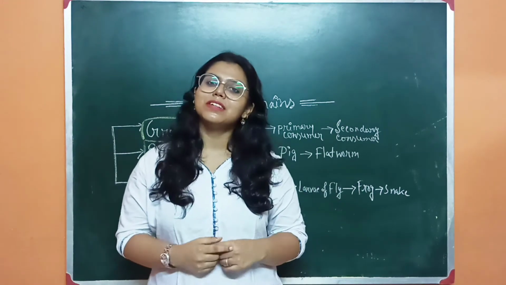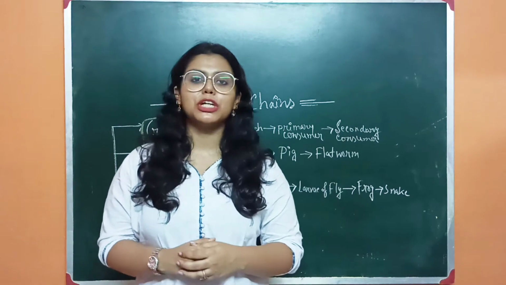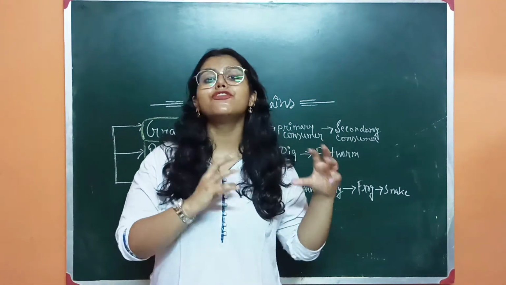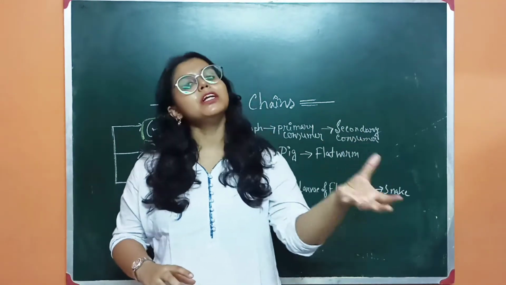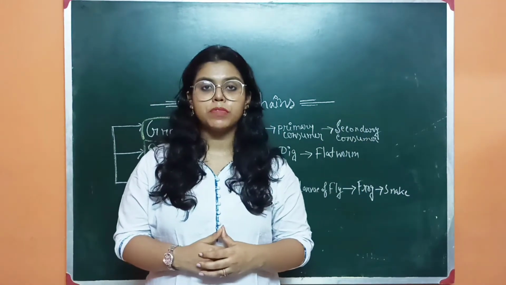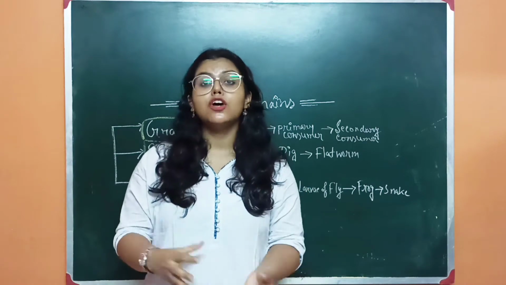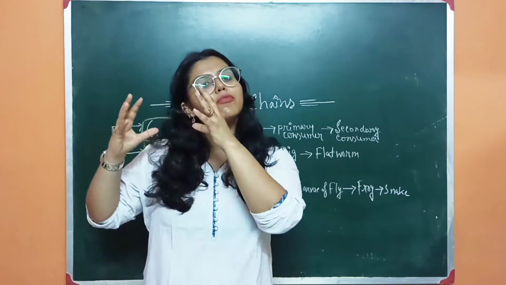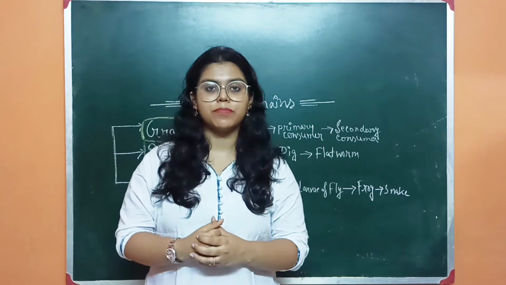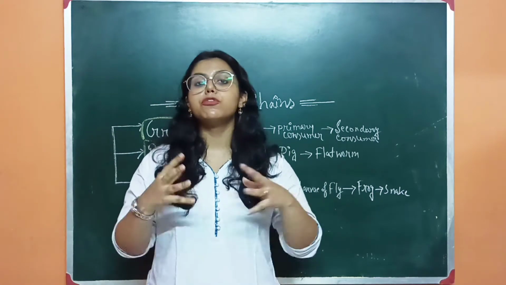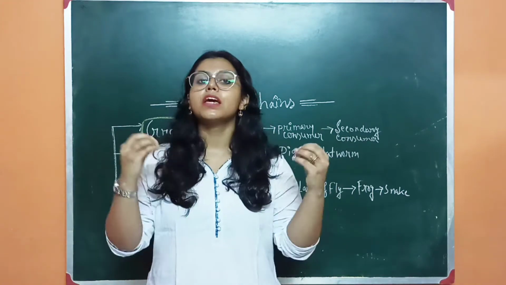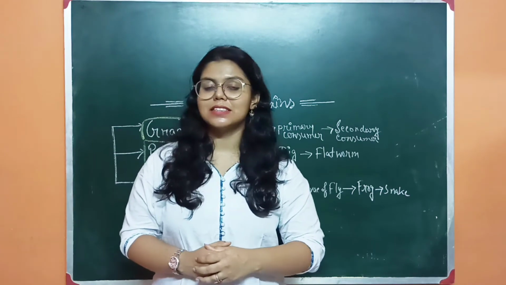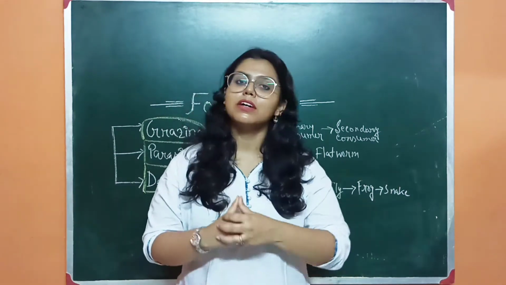Okay, so let's start. First let me tell you one thing: the food chain represents the energy flow from one trophic level to another trophic level. It helps the energy flow from one organism to another organism. Just like that, the food chain is created, and then it maintains the ecological balance. So let's start with the different types of food chain.